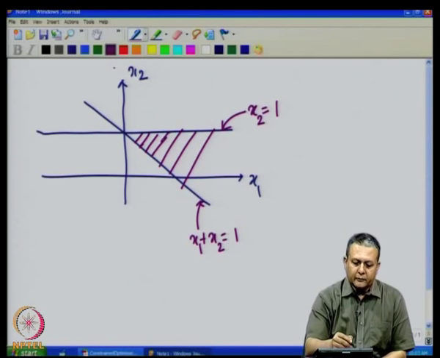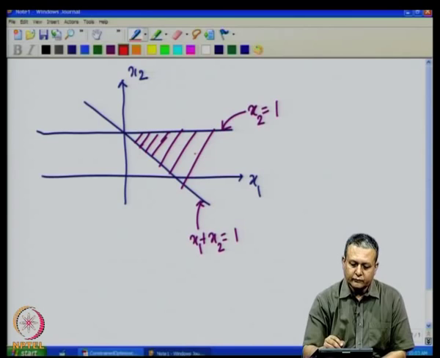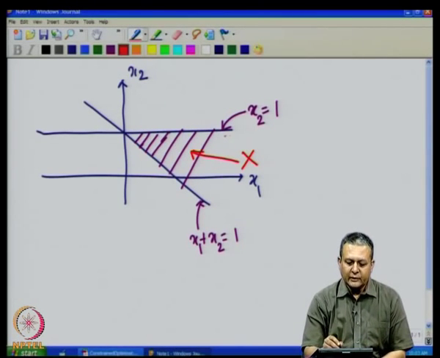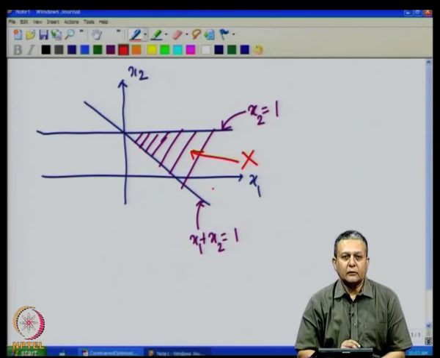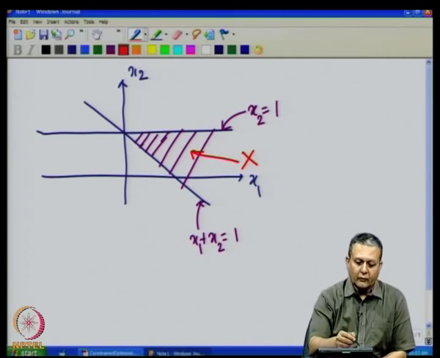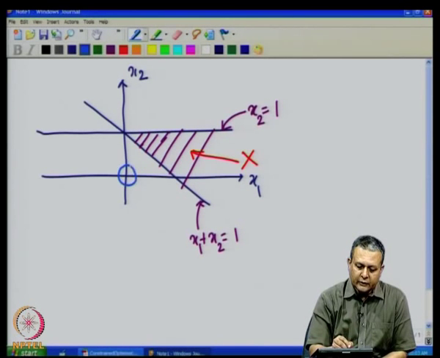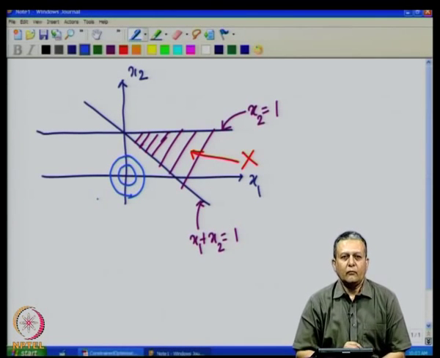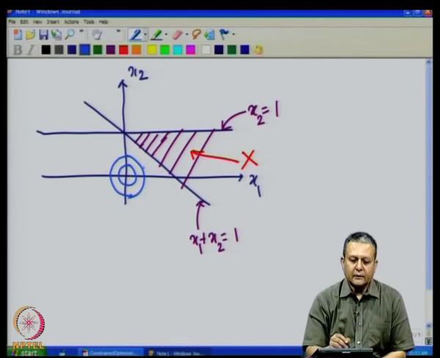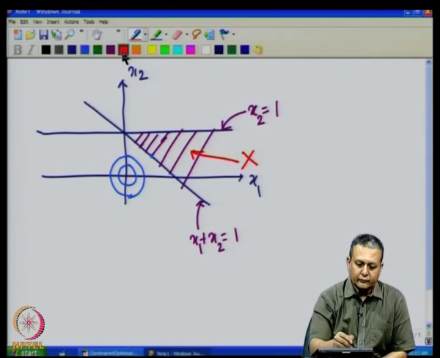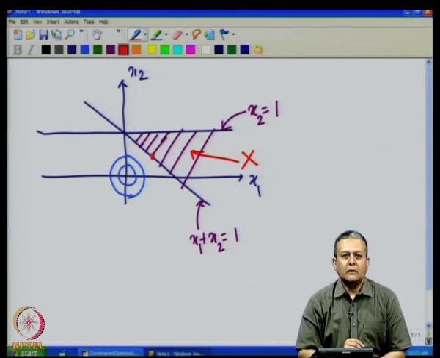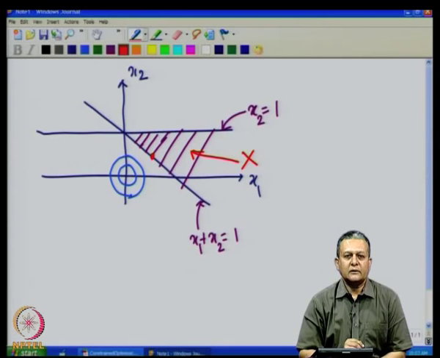So our set X is the feasible region where x2 is less than or equal to 1 and x1 plus x2 is greater than or equal to 1, and our aim is to minimize the objective function whose contours are like this. You will see that at this point the minimum occurs.